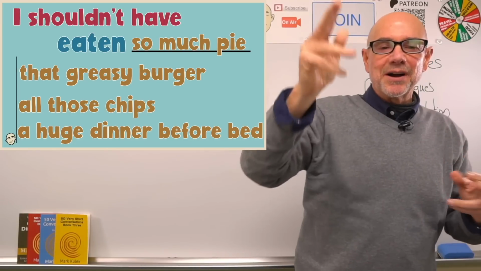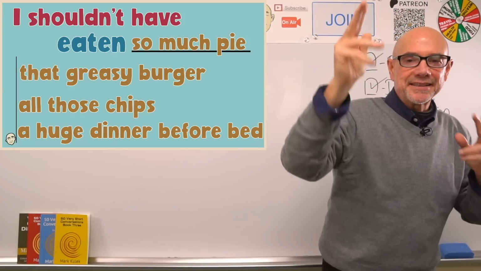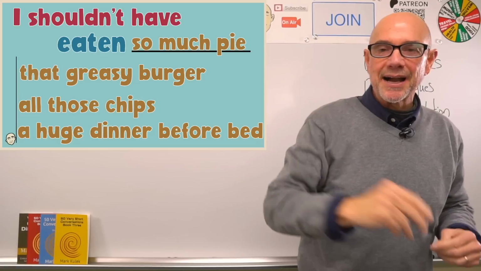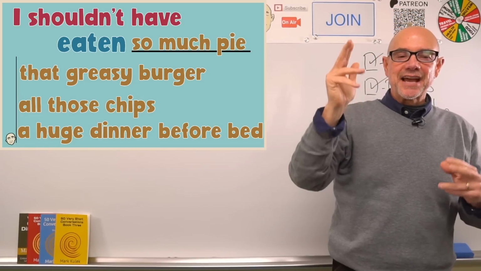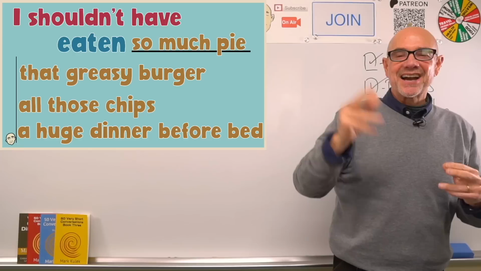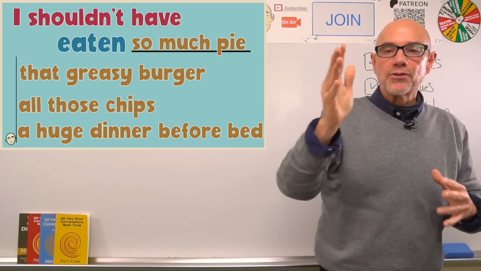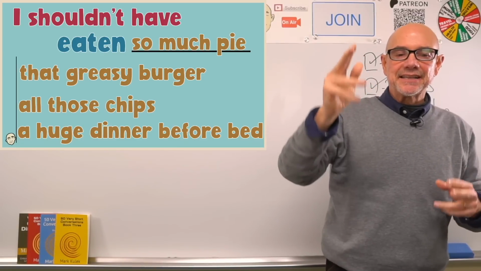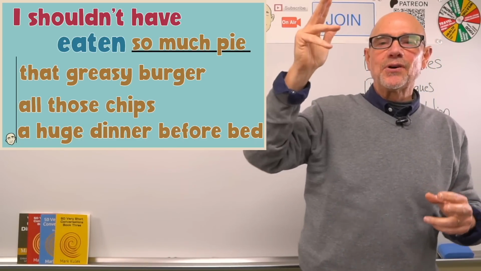Here we go, one more time. Let's read them together. I shouldn't have eaten so much pie. I shouldn't have eaten that greasy burger. I shouldn't have eaten all those chips. I shouldn't have eaten a huge dinner before bed.